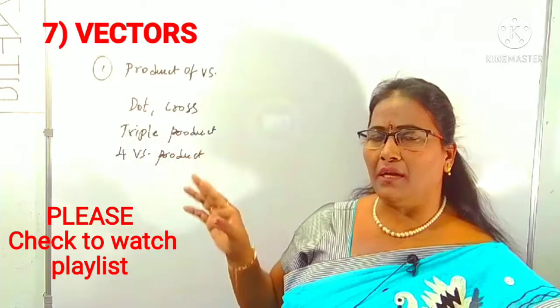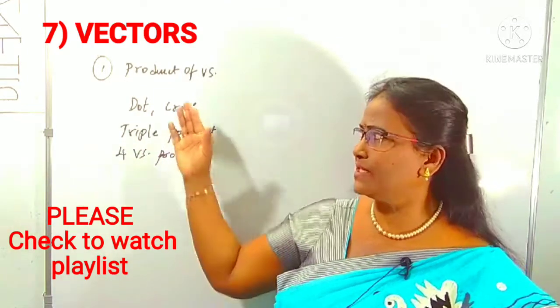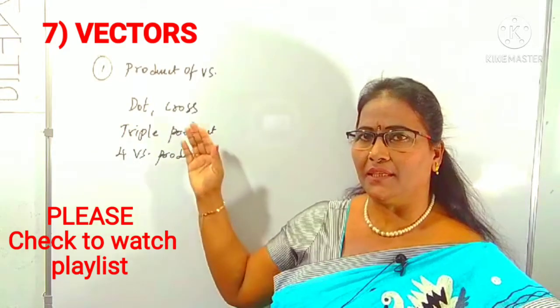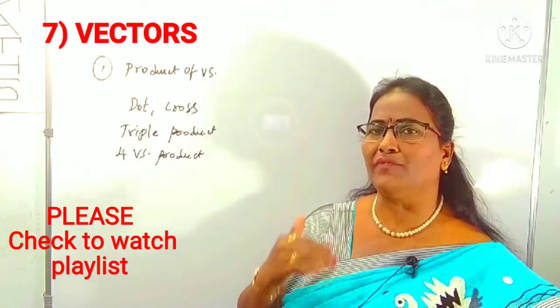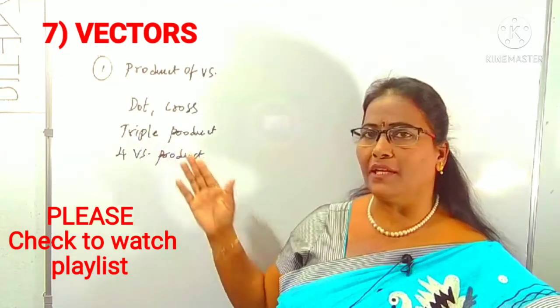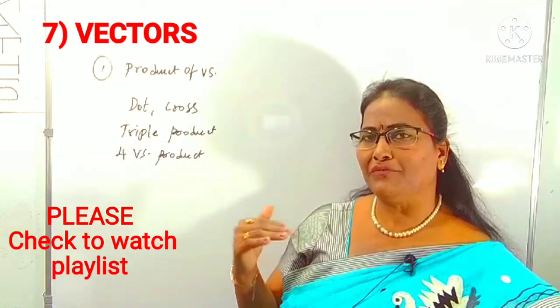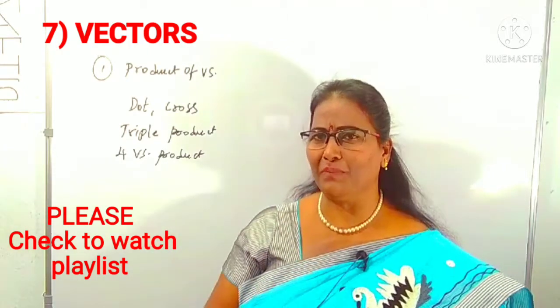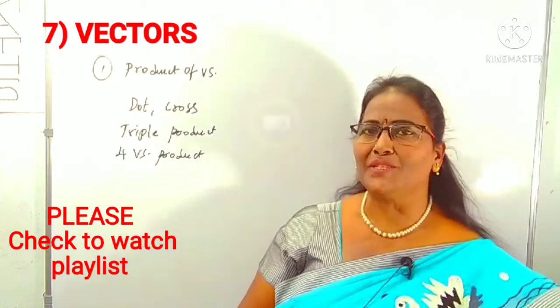I have done a video on the vectors also, especially product of vectors. What are the conditions of dot and cross product, when we can use them, and what are the notations of triple product and four vector product, etc. I mentioned that in that video. If you have not yet watched it, please watch it. That is mostly helpful to you.